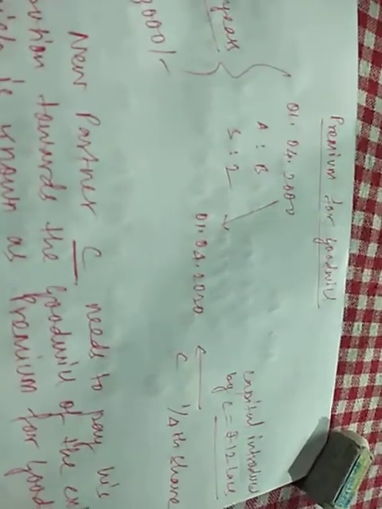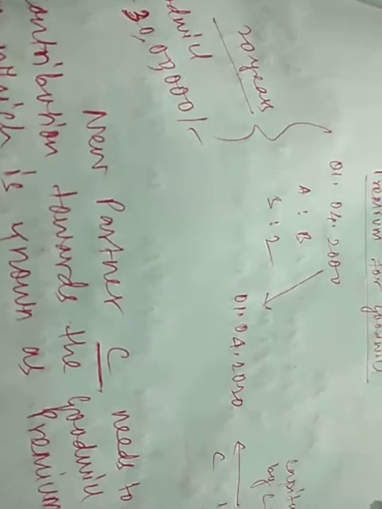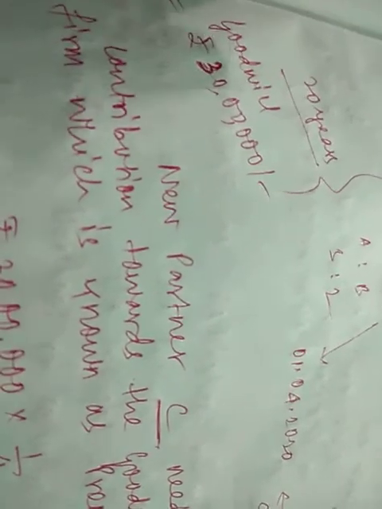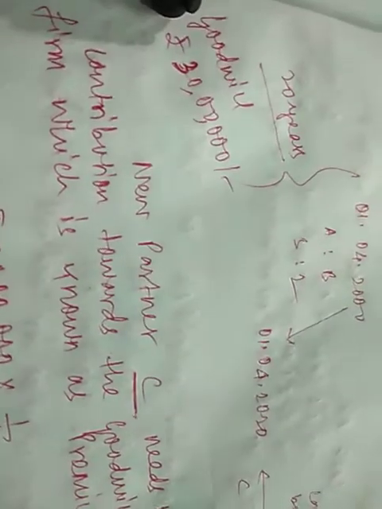On this date, they want to admit C as a partner who is contributing rupees 12 lakhs as his capital for 1/4 share. Since 1st April 2000 to 1st April 2020, in these 20 years, they have run the firm quite smoothly and have earned goodwill of rupees 30 lakhs. On 1st April 2020, the value of goodwill is 30 lakhs, generated by A and B in the last 20 years.